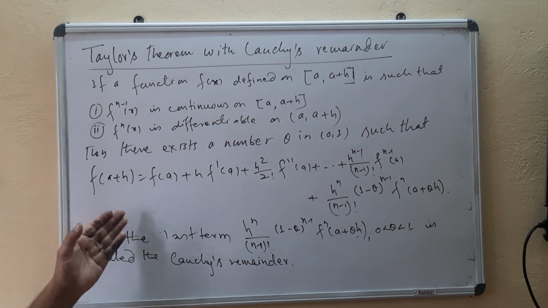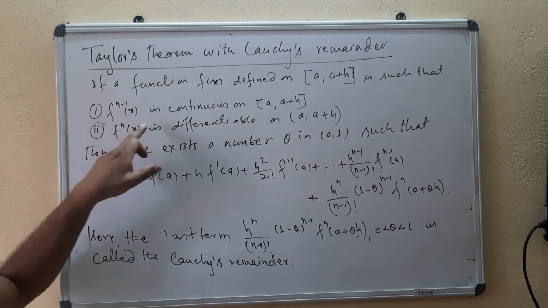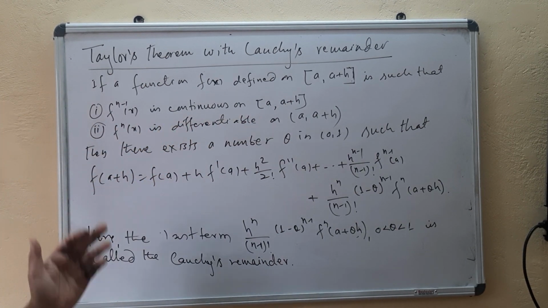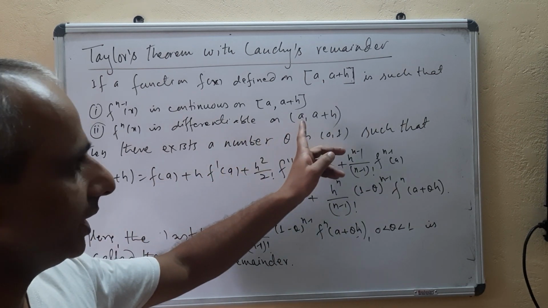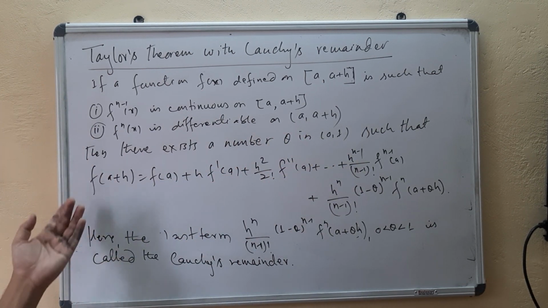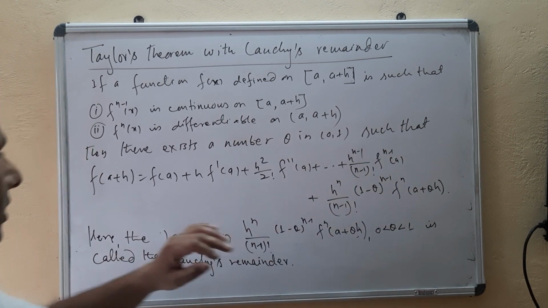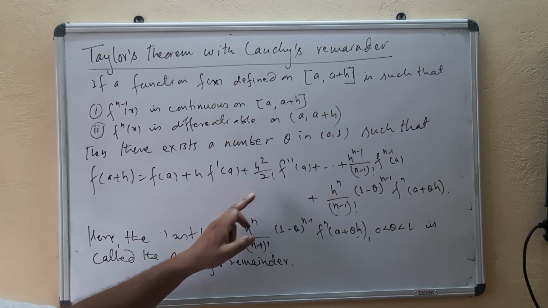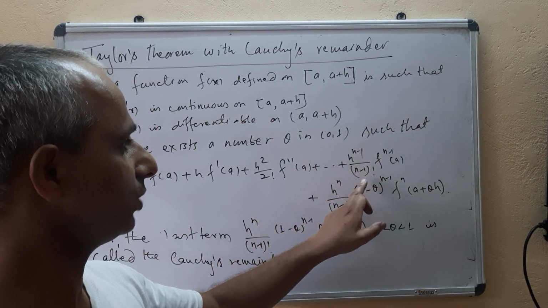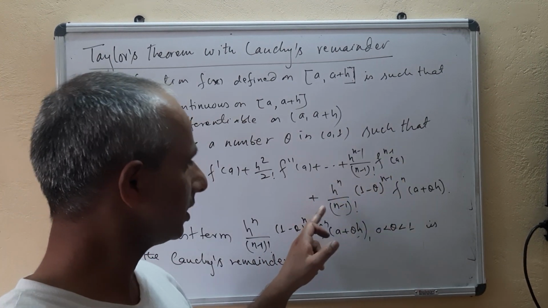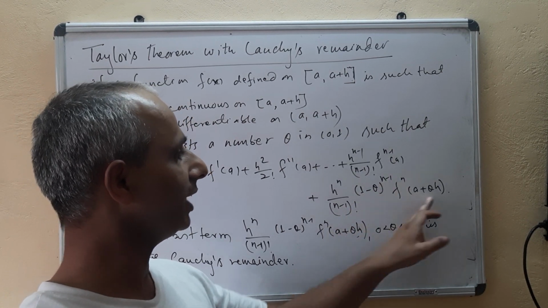And here the statement is similar. If a function f(x) defined on the closed interval a to a plus h is such that f^(n-1)(x) is continuous on the closed interval a to a plus h, f^(n)(x) is differentiable on the open interval a to a plus h, then there exists a number theta in the open interval 0 to 1 such that f(a+h) equals f(a) plus h f'(a) plus h squared by 2 factorial f''(a) plus dot dot dot plus h^(n-1) upon (n-1) factorial f^(n-1)(a) plus h^n upon (n-1) factorial times (1-theta)^(n-1) f^(n)(a+theta h).